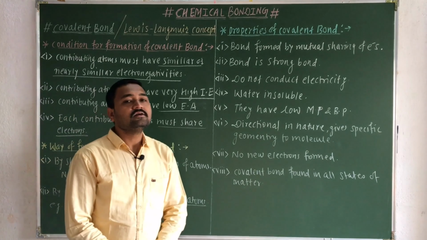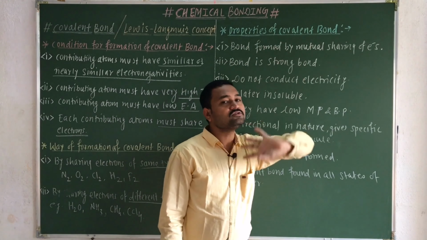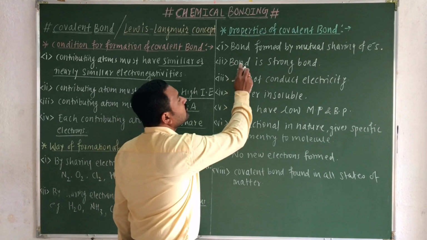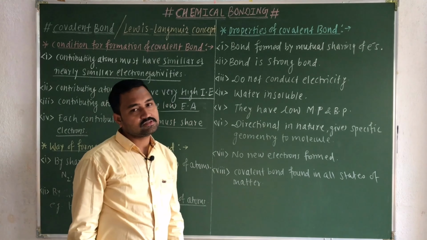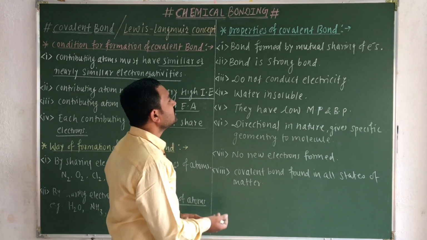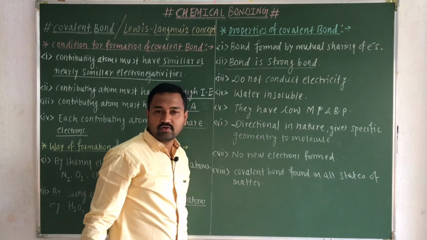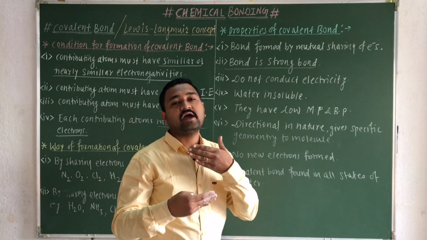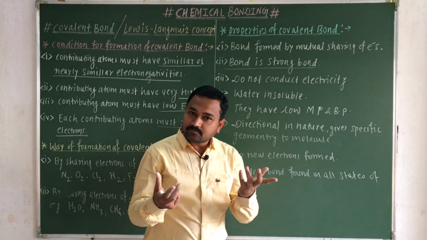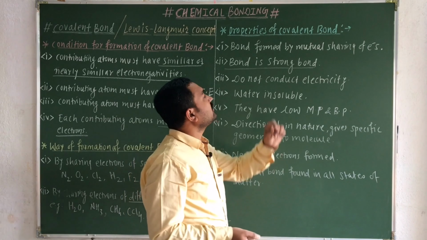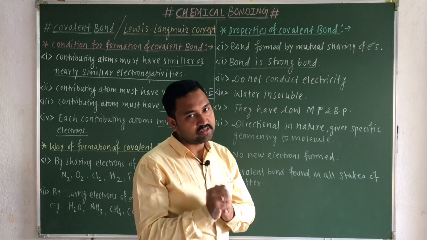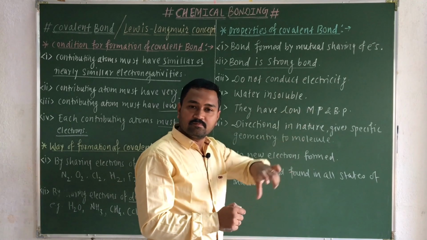Now let us consider the important point, that is the properties of a covalent bond. The first property I have written: the bond is formed by the mutual sharing of electrons. Obviously, a covalent bond is always formed by the mutual sharing of electrons. Then next, this bond is a strong bond. If they share the electrons, they achieve the noble gas electronic configuration, and this leads to the formation of a strong bond. We know that whenever strong bond formation takes place, it will achieve the minimum potential energy. Then and only then the stability becomes more.